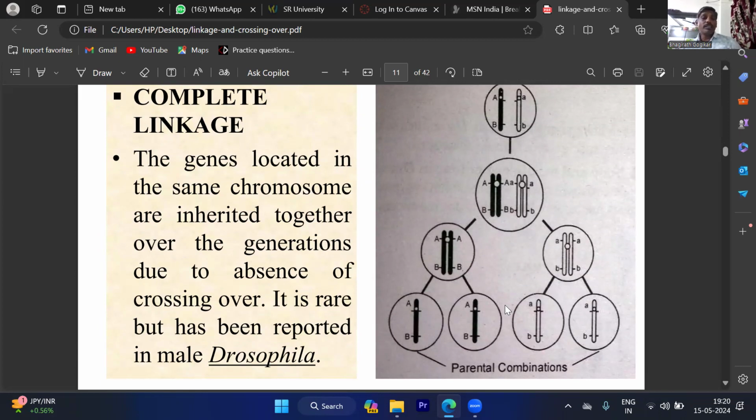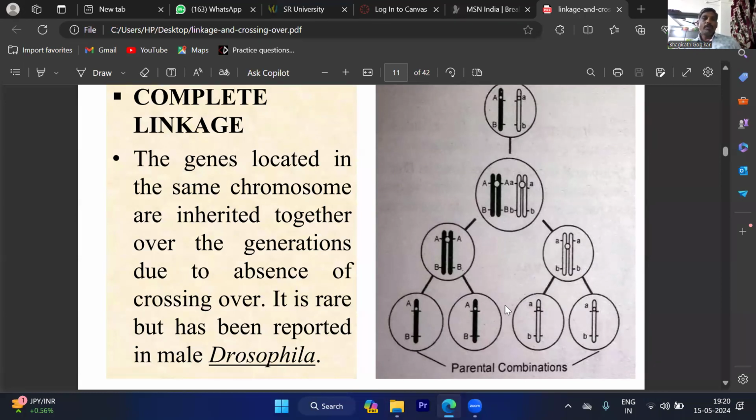Complete linkage is not seen in most plants or animals. Whatever progeny is obtained by crossing between the two plants, at least they differ in two or three characters. That means slightly the genes are altered in one of the chromosomes. That means crossing over takes place. There is a probable chance for crossing over between the two homologous chromosomes. That's why there is no true complete linkage. But it is observed rarely in the Drosophila melanogaster male insect.